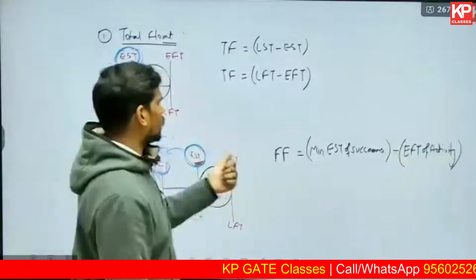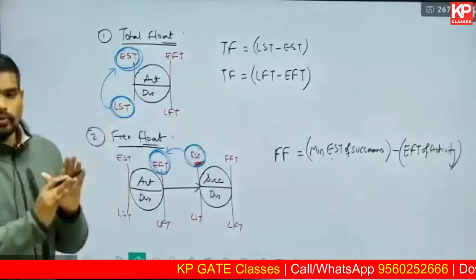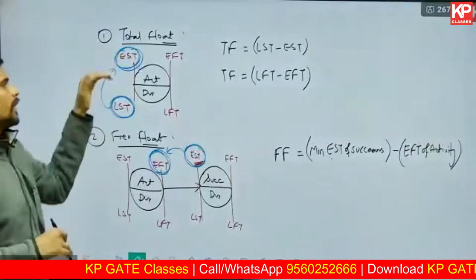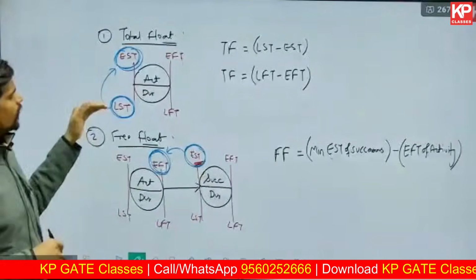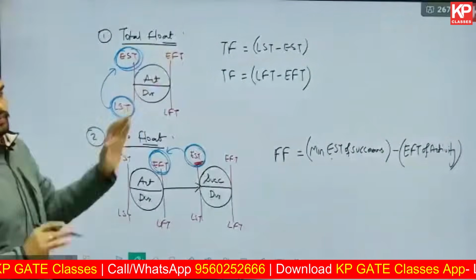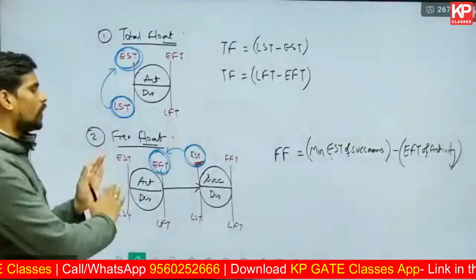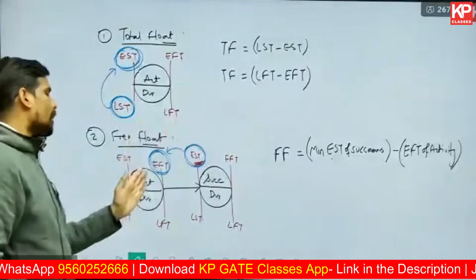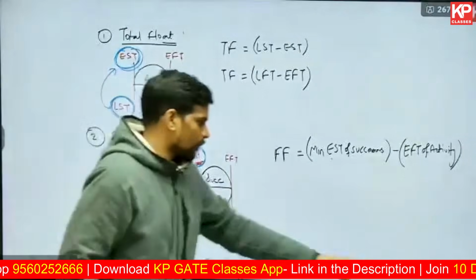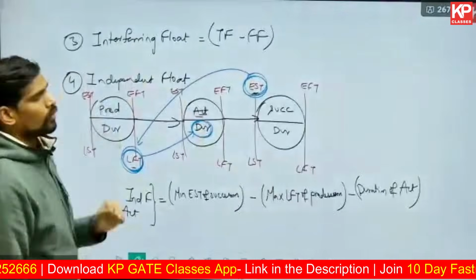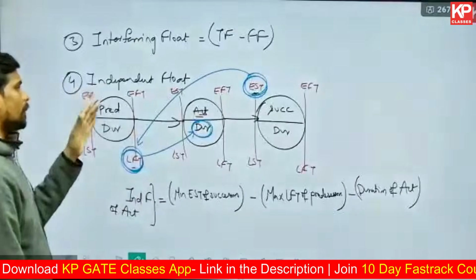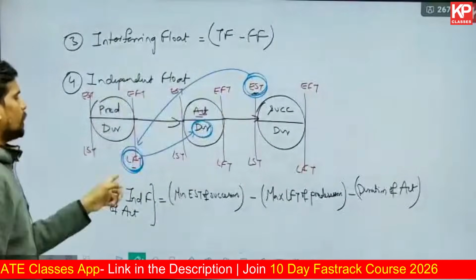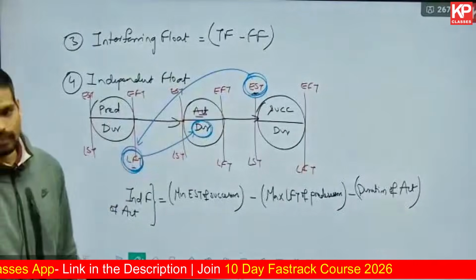In total float, you need not know any information of predecessor or successor. It is just LST minus EST, the late start time minus early start, or LFT minus EFT. That's it. For free float, you need to know the successor's information. It is EST of the successor minus EFT of the given activity. Interfering float is total float minus free float. Lastly, for independent float, you need to know the information of predecessor and successor both. It is EST of the successor minus LFT of the predecessor minus duration of the activity.